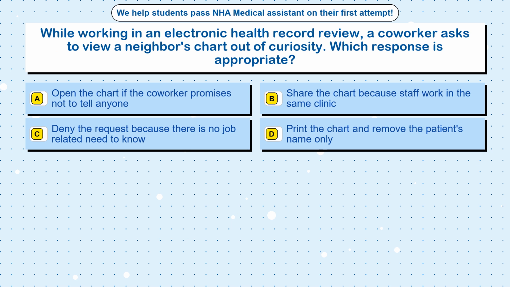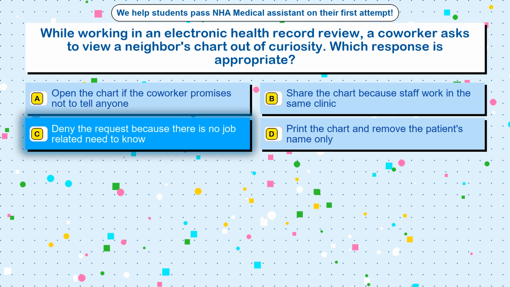Question 79. While working in an electronic health record review, a coworker asks to view a neighbor's chart out of curiosity. Which response is appropriate? Option A, open the chart if the coworker promises not to tell anyone. Option B, share the chart because staff work in the same clinic. Option C, deny the request because there is no job-related need to know. Option D, print the chart and remove the patient's name only.